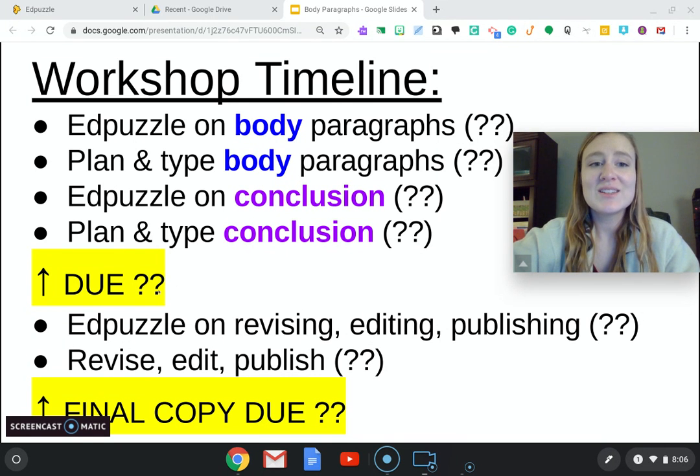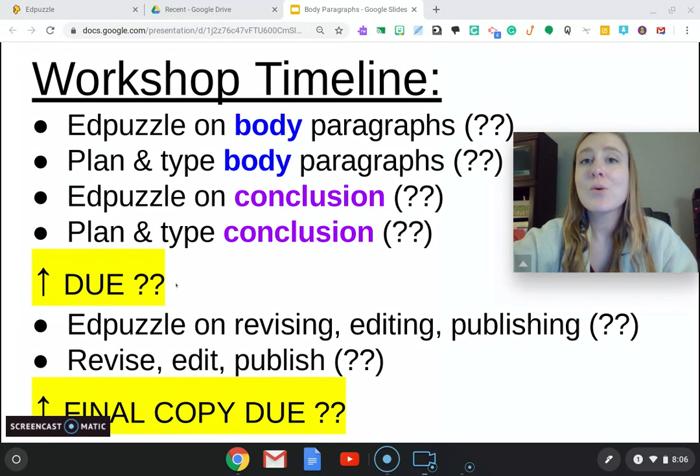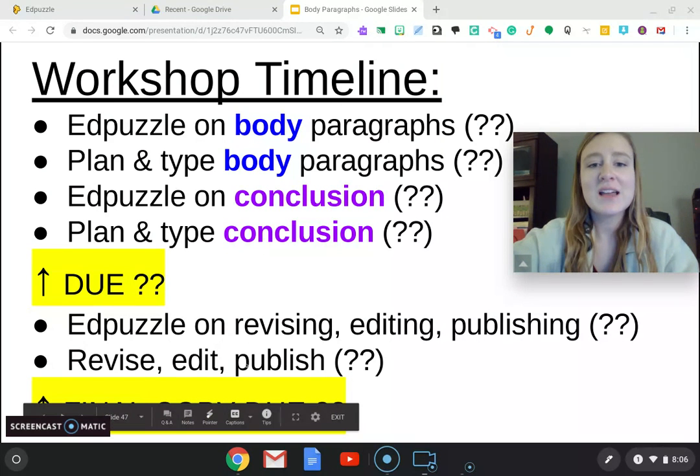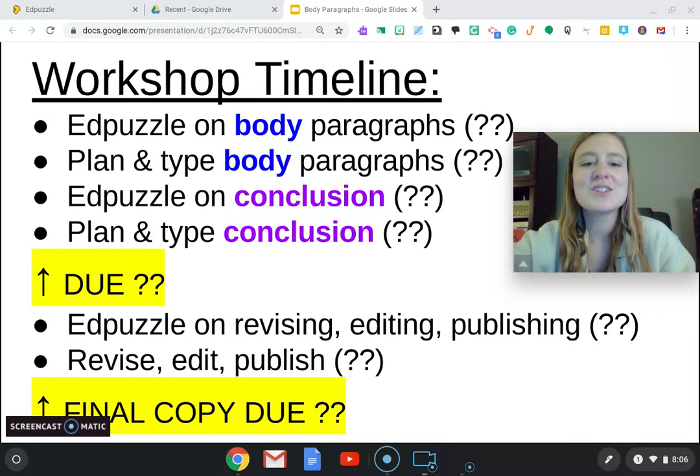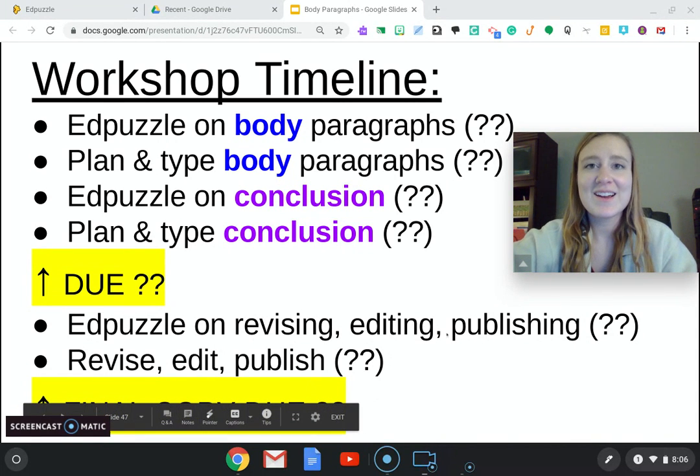But pay attention to this due date up on the board. That would be an important one to write down in your planner. Then you'll have another Ed puzzle that will explain those final last few steps, revising, editing, and publishing. Then you'll have some time to make those final changes, and your final copy with everything finished will be due on this date here. All right, let me know if you guys have questions.